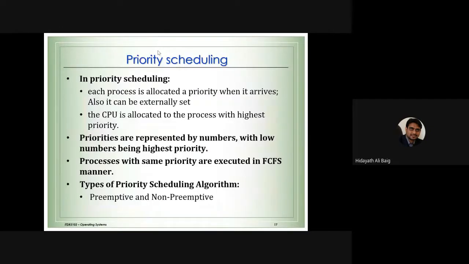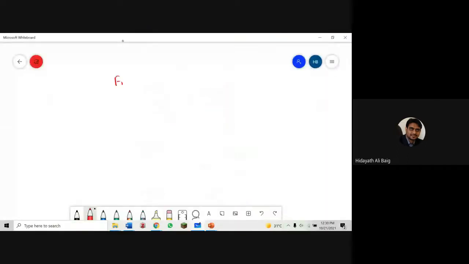What is priority scheduling? Like I gave you the hospital example. First come first serve is like following the queue.